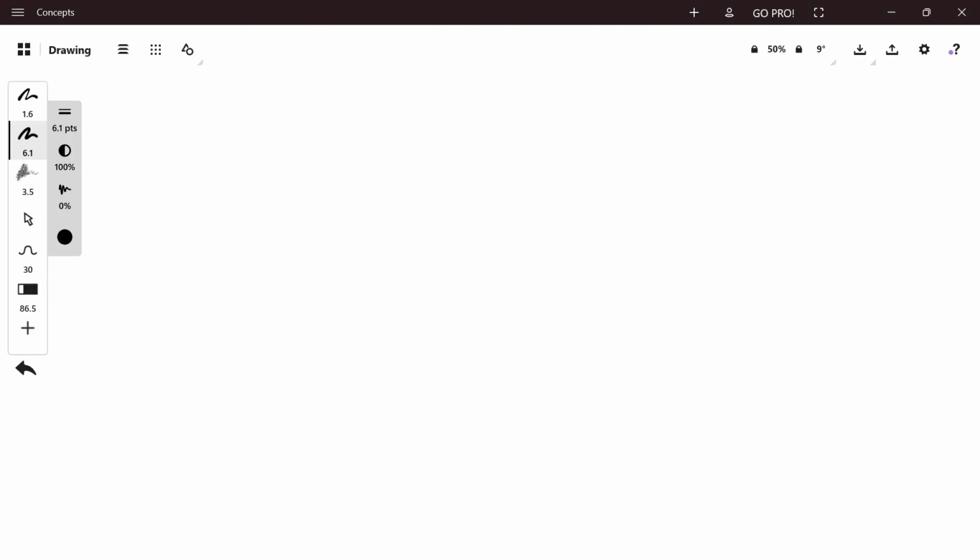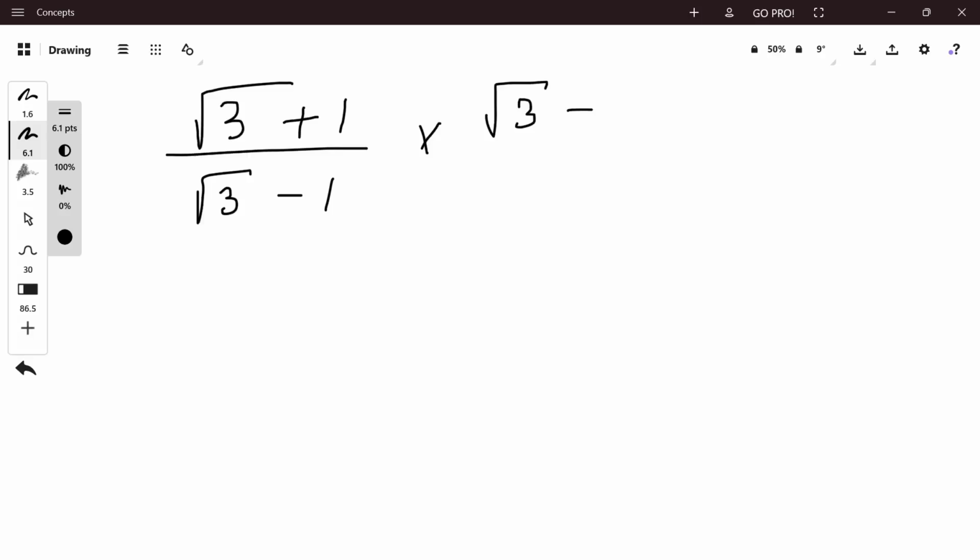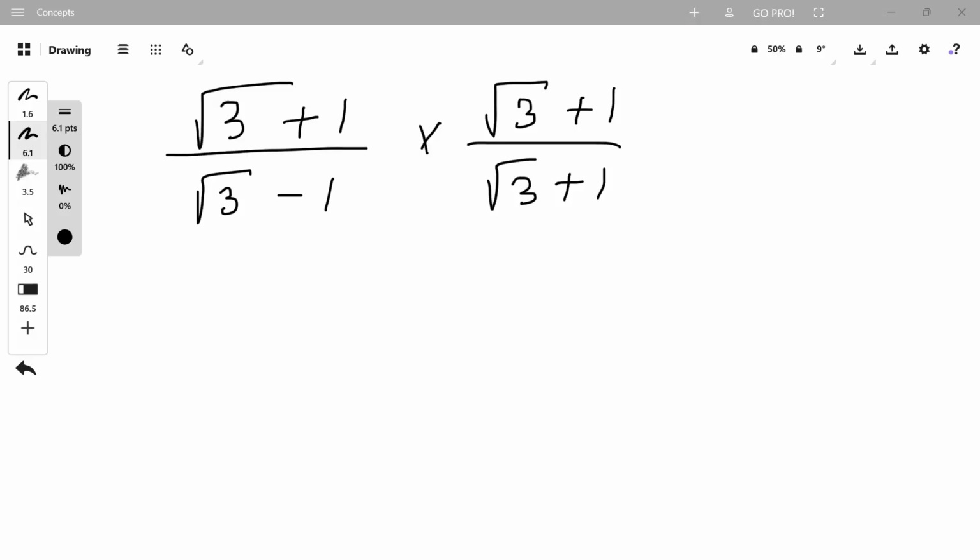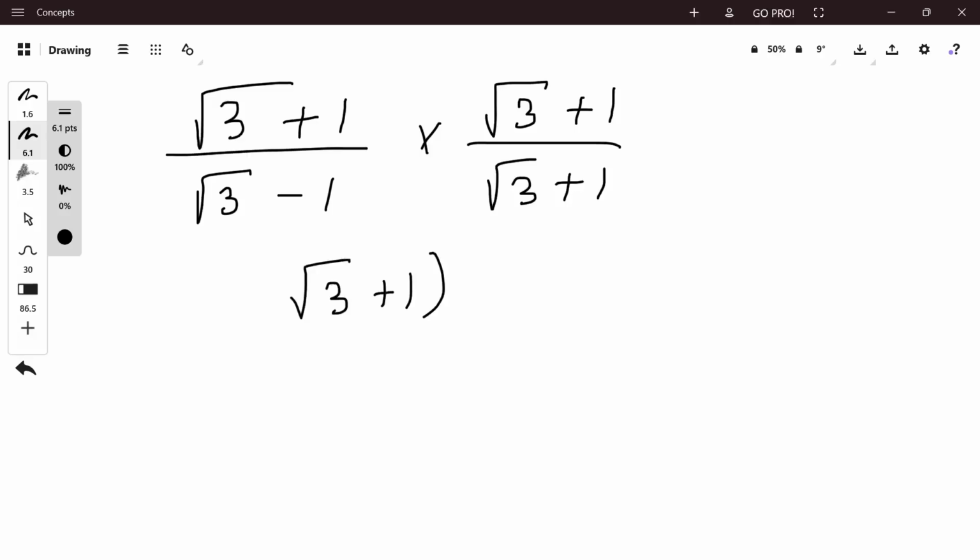The conjugate of the denominator root 3 minus 1 is root 3 plus 1. That is, root 3 plus 1 upon root 3 minus 1 into root 3 plus 1 upon root 3 plus 1. Using the difference of squares in the denominator and the square of a sum in the numerator, (root 3 plus 1) whole squared upon root 3 square minus 1 square,